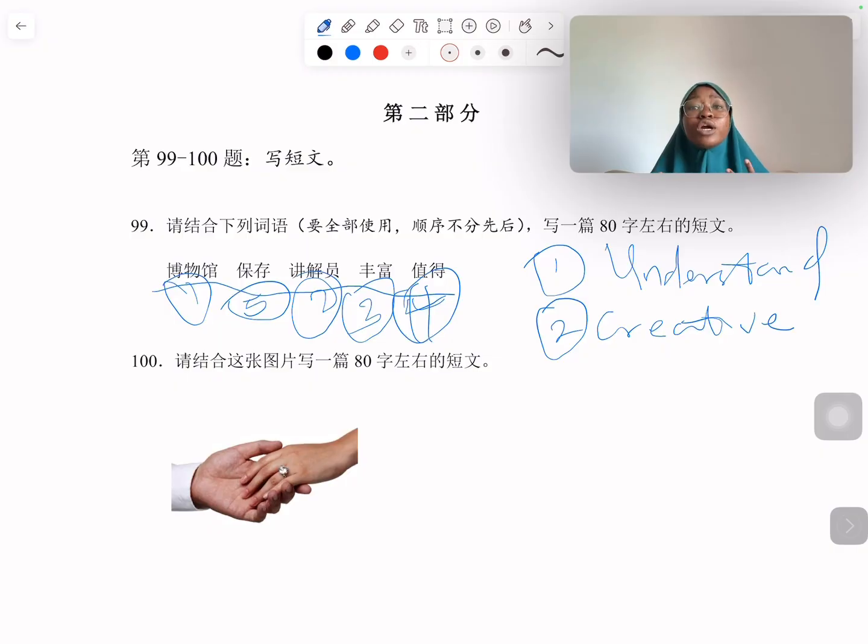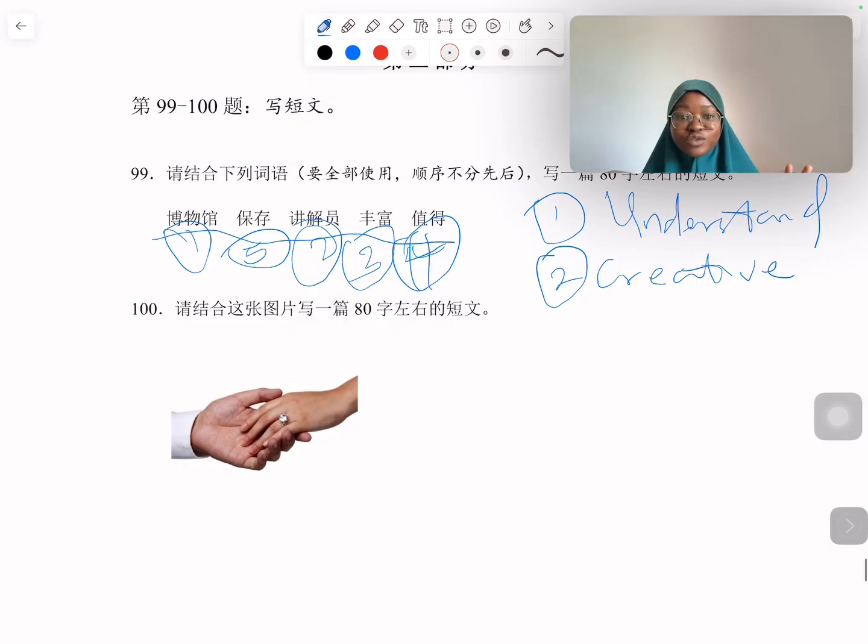And if you are writing, you can think of simple words to even replace characters in your mind that would still express the same thing. Okay, so that is for 99. Now we move to 100. This part is the one I love the most because it is just a picture, and pictures can be